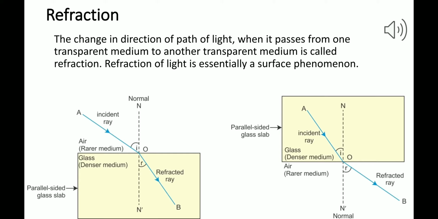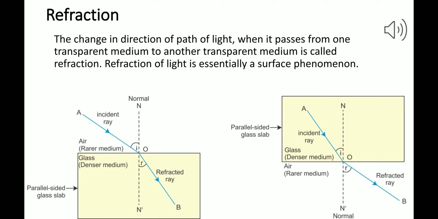Now in the first picture, we can see the light ray is traveling from a rarer medium to a denser medium. The density of the medium has been compared over here. So, air is the rarer medium and glass is the denser medium. Obviously, the particles or molecules of the glass are very closely packed as compared to air, because glass is solid and air is a gas.